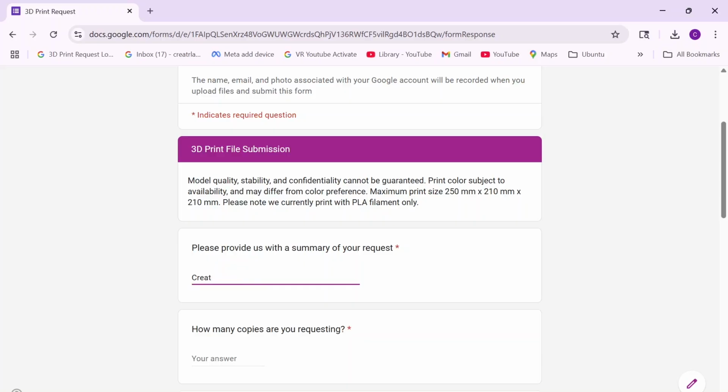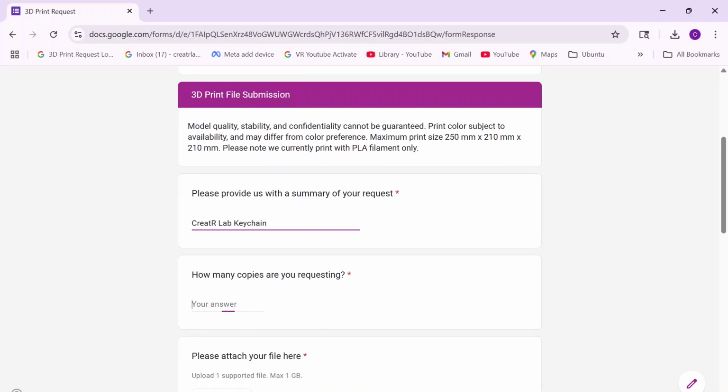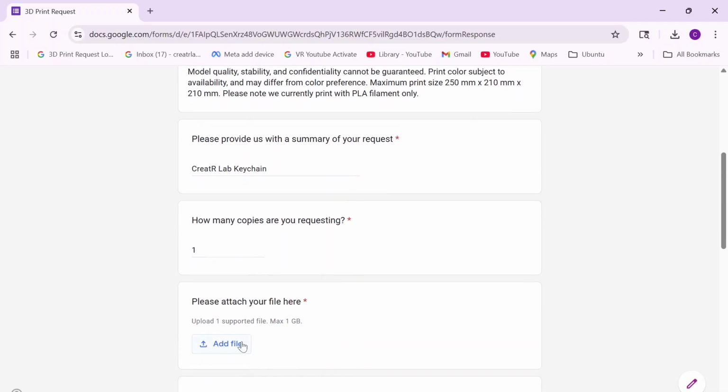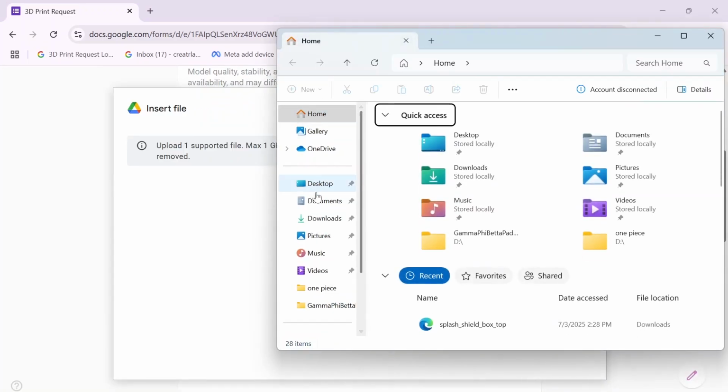Next, provide a summary of your request, quantities of prints, and upload an STL file of your model. Select the color and backup color for your print. Please note that we cannot guarantee that your print will follow your color preference.